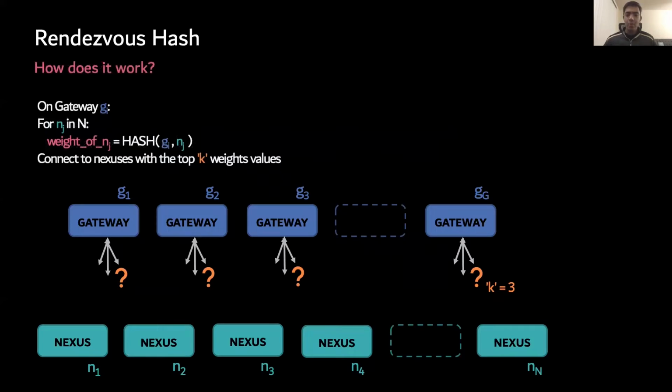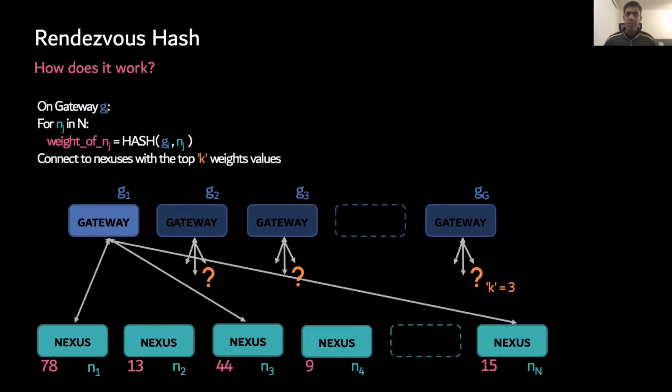On each gateway, a weight for every available nexus is computed. This weight is the result of a hash of the gateway running the computation and the nexus in consideration. Here, under each nexus, we see the weights for that nexus as computed by gateway 1. Nexus 1 has a weight of 78, Nexus 2 has a weight of 13, and so on. All of these weights are sorted, and the k weights with the largest values are then used to identify the nexuses to connect to. As expected, we can see gateway 1 connecting to the nexuses with the top k weights.